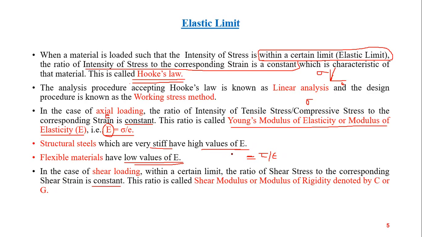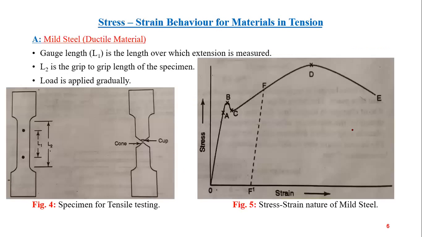This is called shear modulus or modulus of rigidity, denoted by C or G. So for shear, it is shear modulus, and for axial or compressive loading, it is Young's modulus.